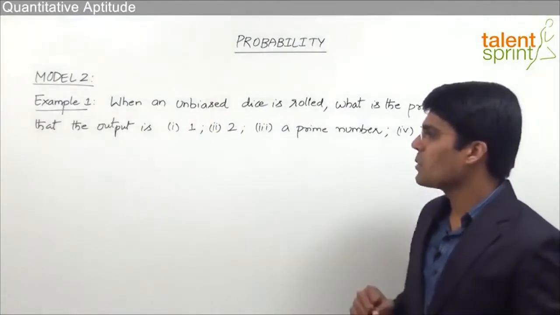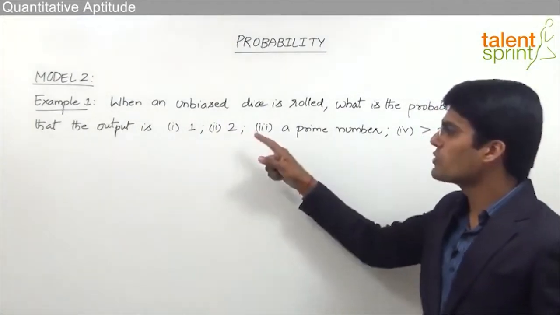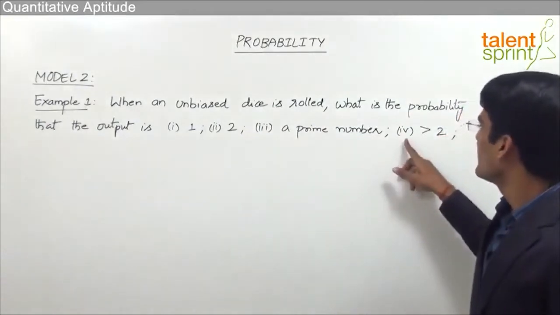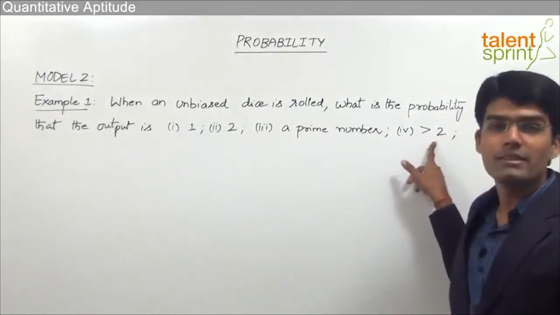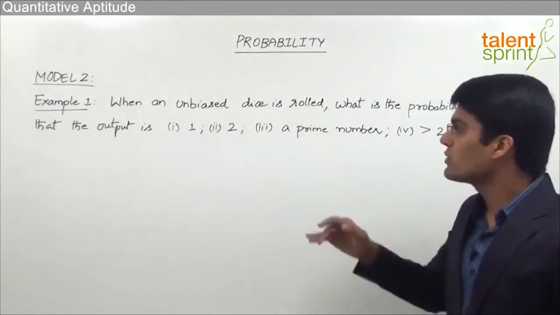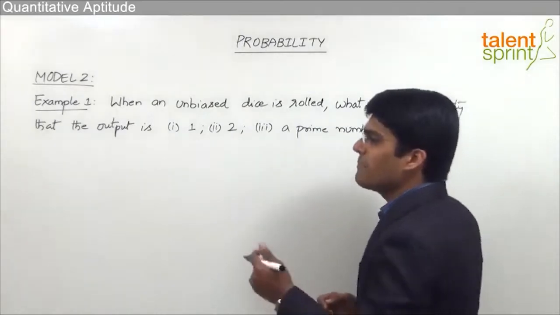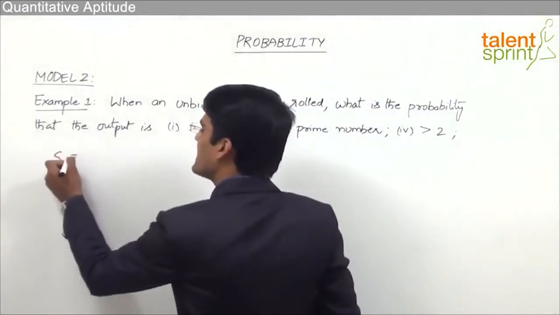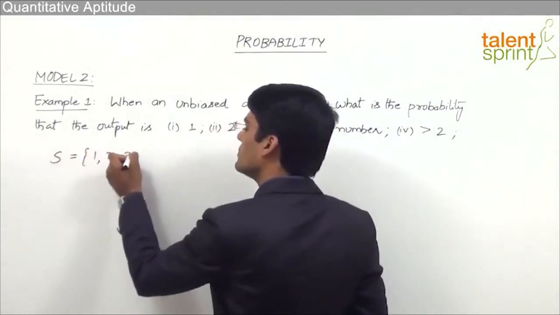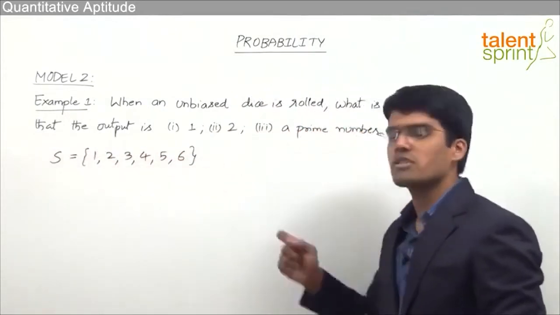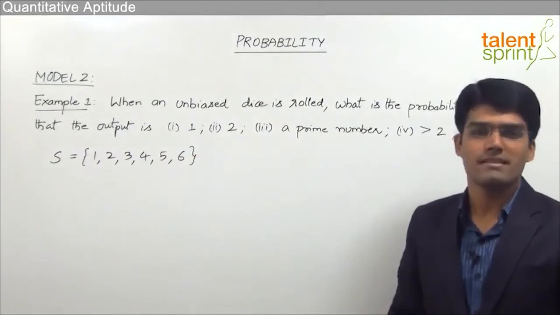The first bit here is 1. Second bit is that the output should be 2. Third one is the output should be a prime number, and the fourth one here is that the output is greater than 2. So let's see how to solve these questions based on throwing a dice. Now we know that the sample space when we throw a dice is 1, 2, 3, 4, 5 and 6. That means these are the possible outcomes when an unbiased dice is thrown.